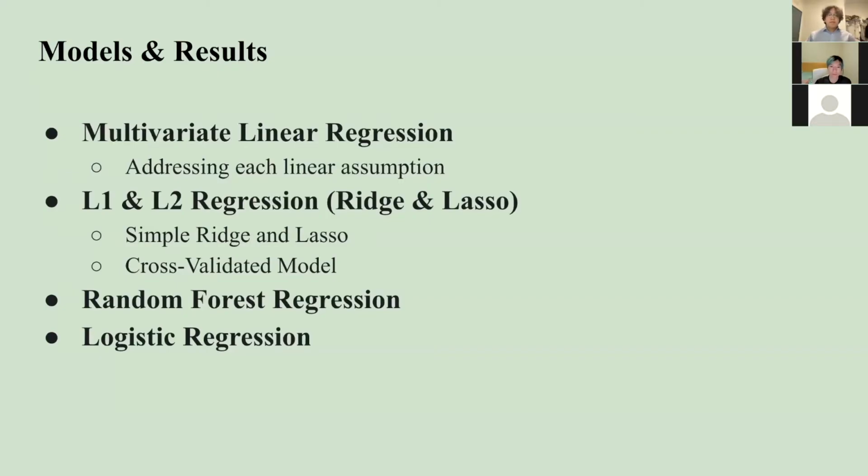Models and results. For our solution, we decided to implement multivariate linear regression, and we addressed each linear assumption. We additionally implemented a simple L1 and L2 regression, Ridge and Lasso, as well as a cross-validated model. Finally, we implemented random forest regression. In addition to these models, we also attempted to make a logistic regression model. However, the accuracy was low and our problem was prediction, not classification.